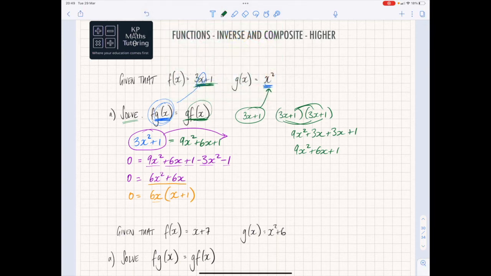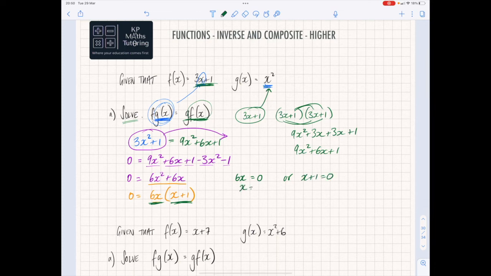It looks slightly different to a normal quadratic, because in a normal quadratic we'd have two brackets with two values in it, so it'd be an x plus 1 and a 6x plus 2, for example. But if you ever have a situation like this where you've got a value on the outside of the brackets and then a value on the inside of the brackets like that, we can basically say that 6x, the outside part, is equal to 0, or the inside part, x plus 1, is equal to 0. Then you solve it from here.